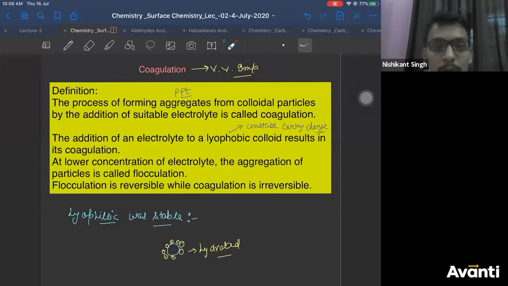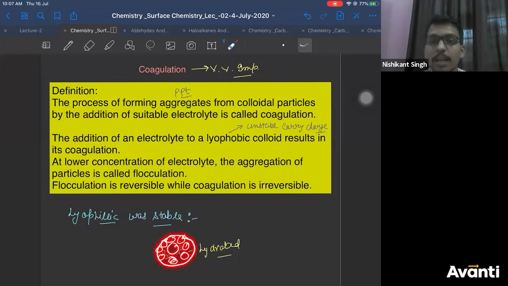Gagan, lyophilic is stable because they are liquid loving. Lyophilic means liquid loving. So lyophilic colloids adsorb a lot of water molecules, or liquid molecules, on their surface.